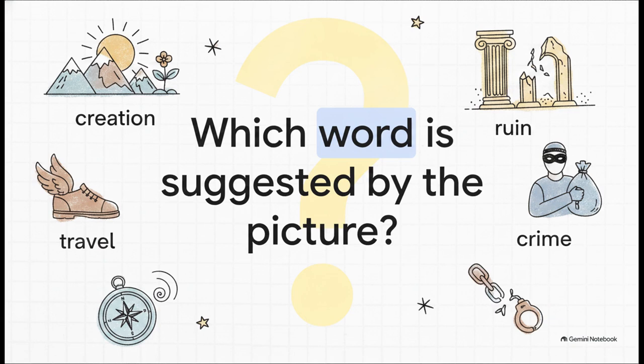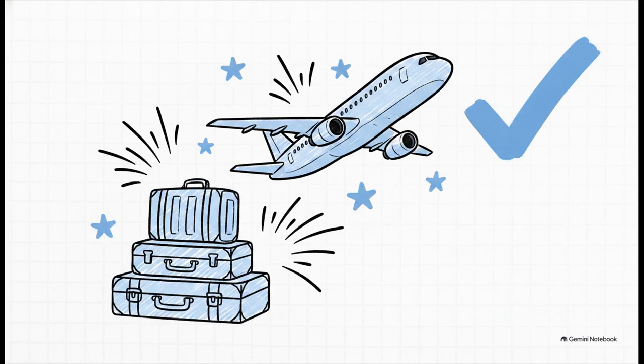Based on the thematic chunks we just unpacked, creation, travel, ruin, and crime, which of our 12 essential words is the absolute best fit for this specific visual scenario? If you guessed baggage because of the heavy suitcases, or perhaps abroad because they're loading an airplane for international travel, you are absolutely correct. You've successfully retained the core concepts of Lesson 25, connecting the visual directly to the vocabulary.